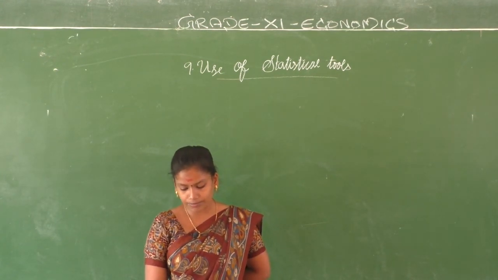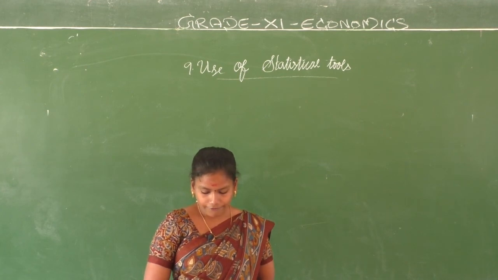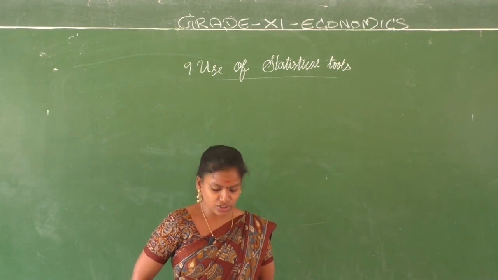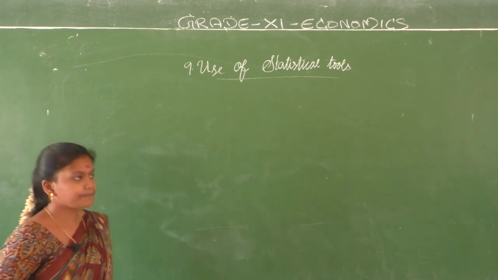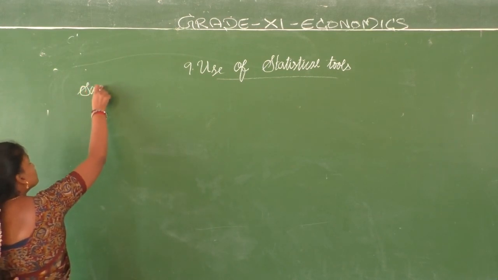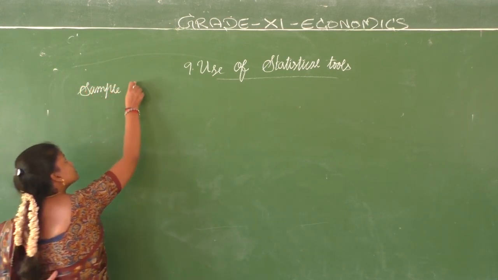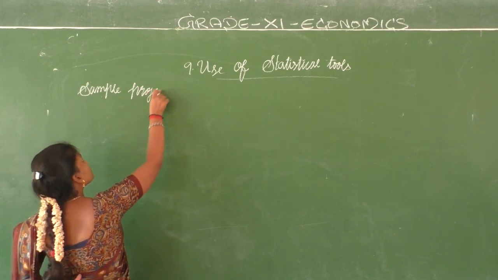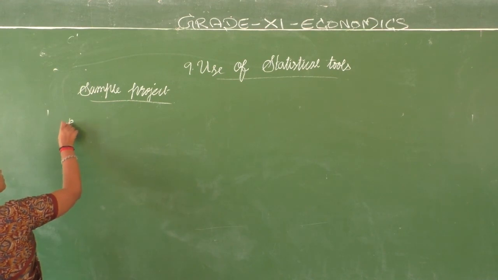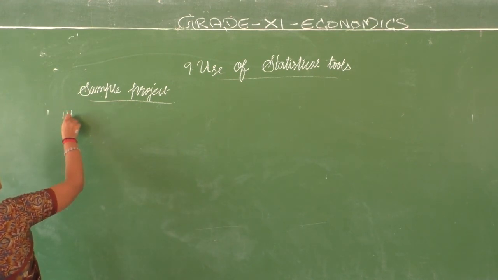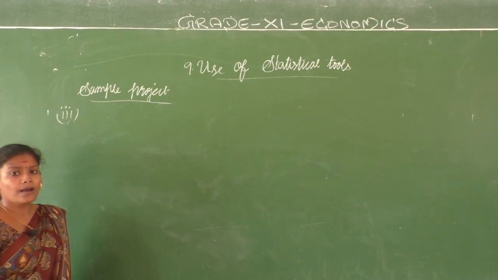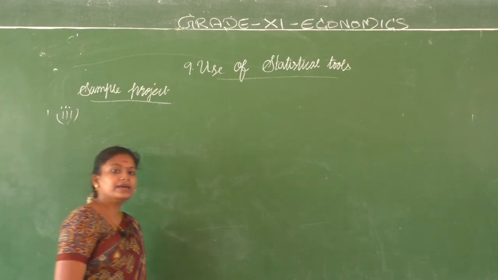We are in question number 4 where we are going to discuss the monthly family budget on toothpaste. Okay, so we are doing our sample project, and in the sample project we are discussing the third question, which is about the monthly family budget.